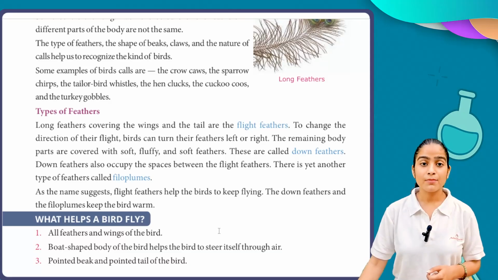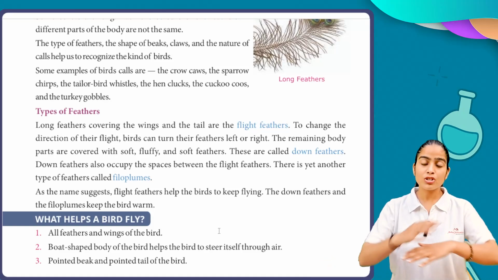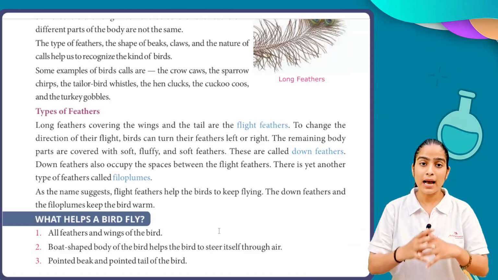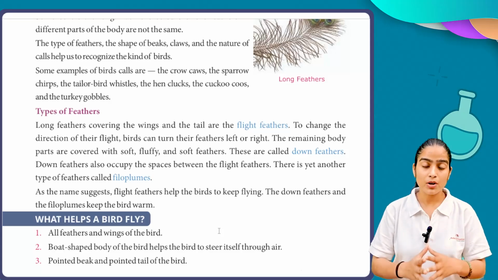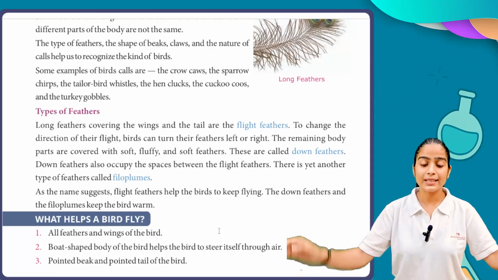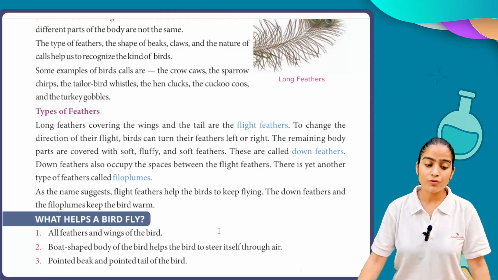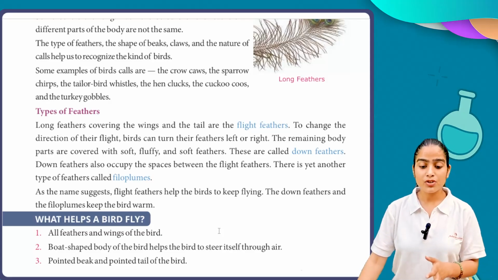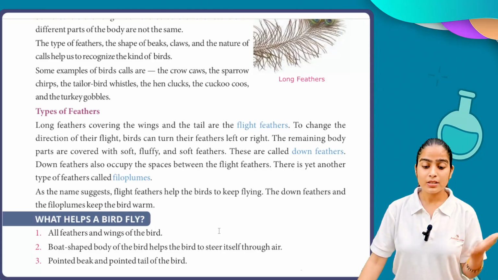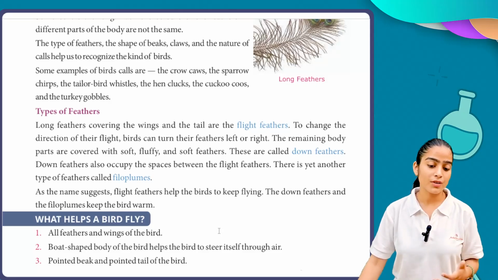Next we have types of feathers. Long feathers covering the wings and the tail are the flight feathers. Those feathers which cover their wings we refer to as flight feathers because they help them to fly, right? To change the direction of their flight, birds can turn their feathers left or right. The remaining body parts are covered with soft, fluffy feathers.